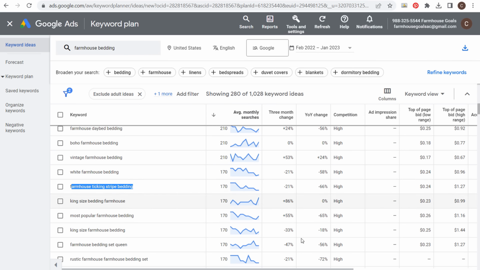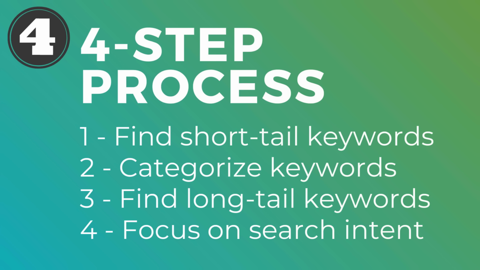So as we're coming in to create our SEO keyword research list, the main process I'm using is finding short tail keywords and categorizing those keywords. Then you want to find long tail keywords based on the short tail keywords, and you want to focus on search intent. Now this can work for every single niche no matter what you're targeting. This specific video is about keyword research for SEO.